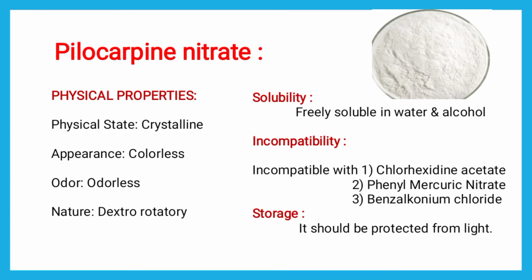It is soluble in water and alcohol, but it is incompatible with chlorhexidine acetate, PMN (phenyl mercuric nitrate) and benzalkonium chloride. It should be protected from light, stored away from the light.